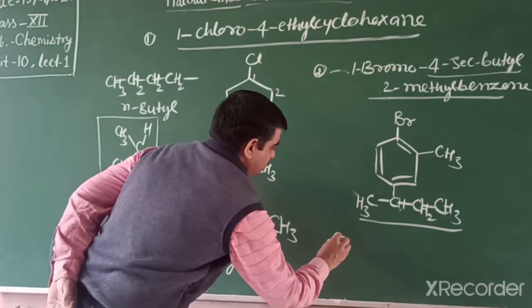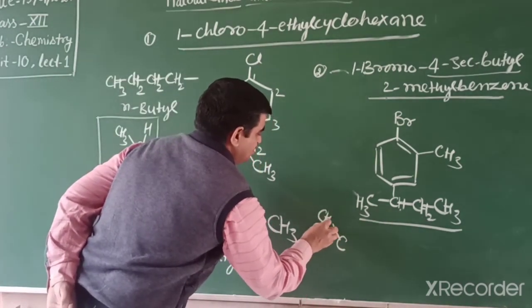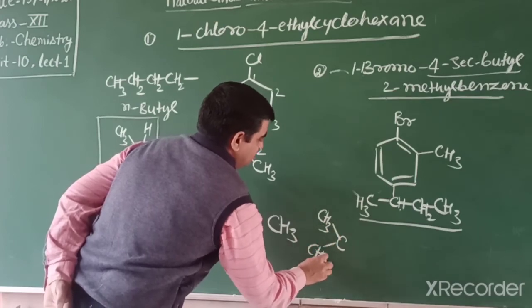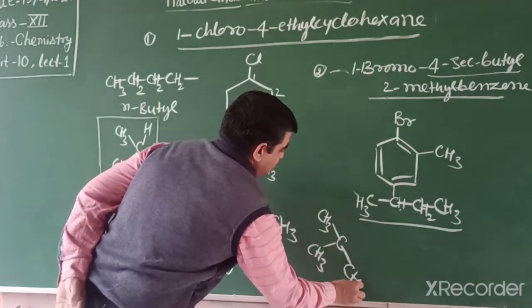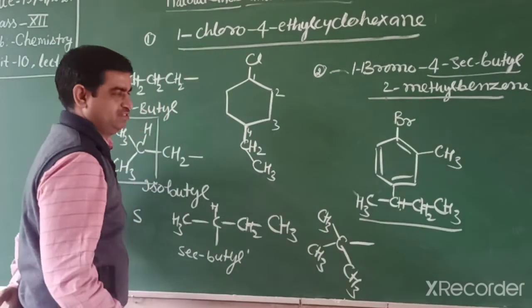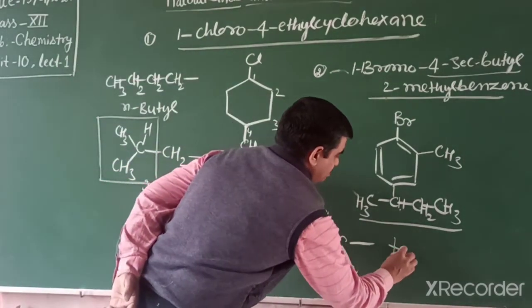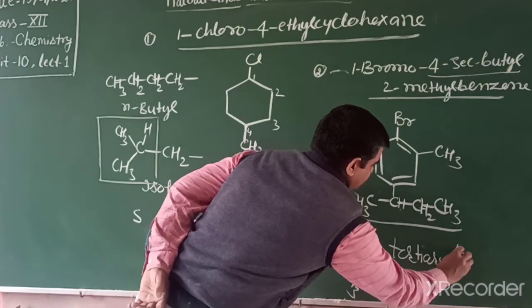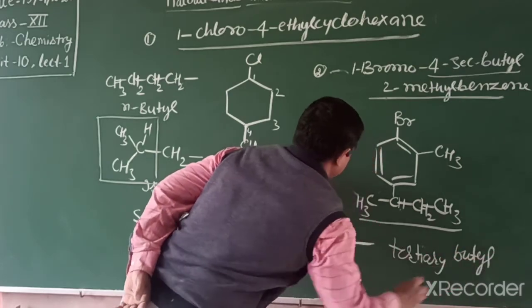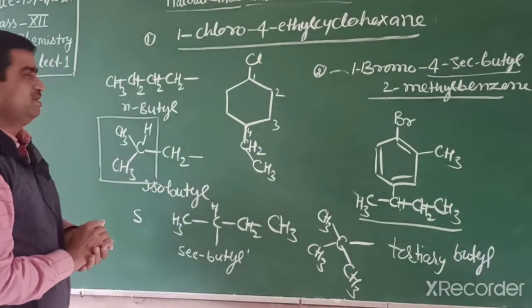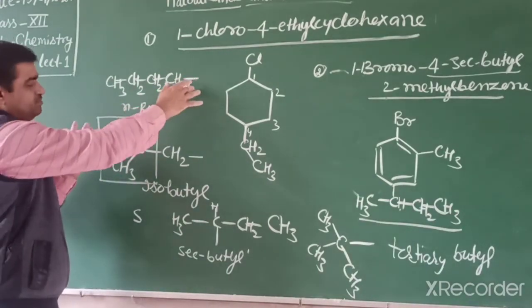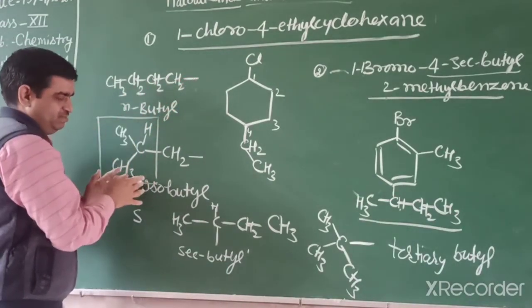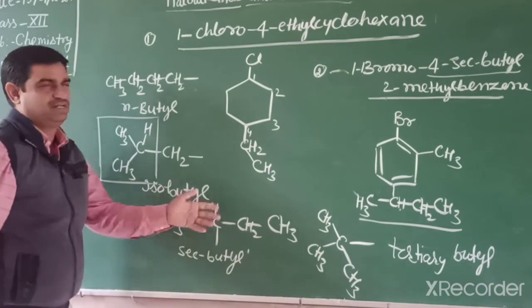If a carbon is directly attached to 3 carbons like this, this one is tertiary butyl. So you remember normal butyl, isobutyl, secondary butyl, tertiary butyl.